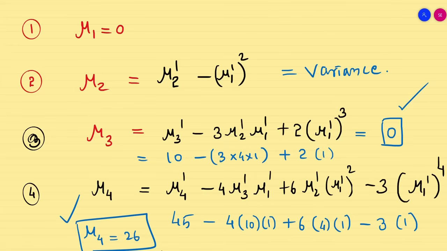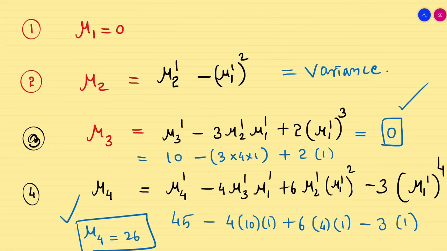So these kind of problems people can ask given a relation of moment about a particular point A, and they will tell you to find the central moments mu2, mu3, mu4, etc. They will not ask you to find mu1 because mu1 is 0.